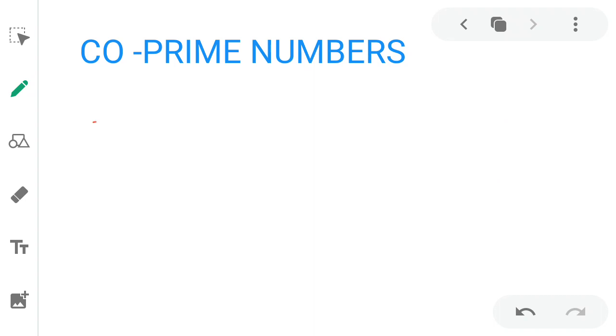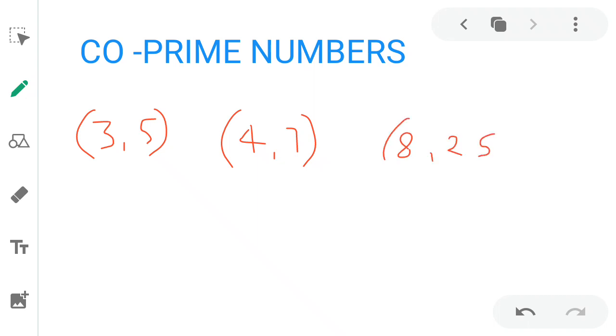Suppose we take the pair of 3 and 5, 4 and 7, 8 and 25. Co-prime numbers are two numbers which have no common factor other than 1.